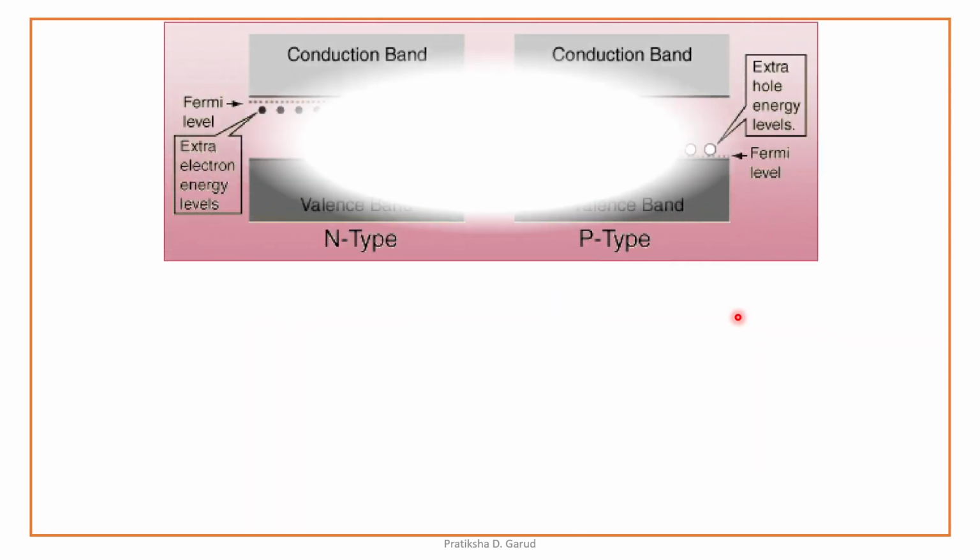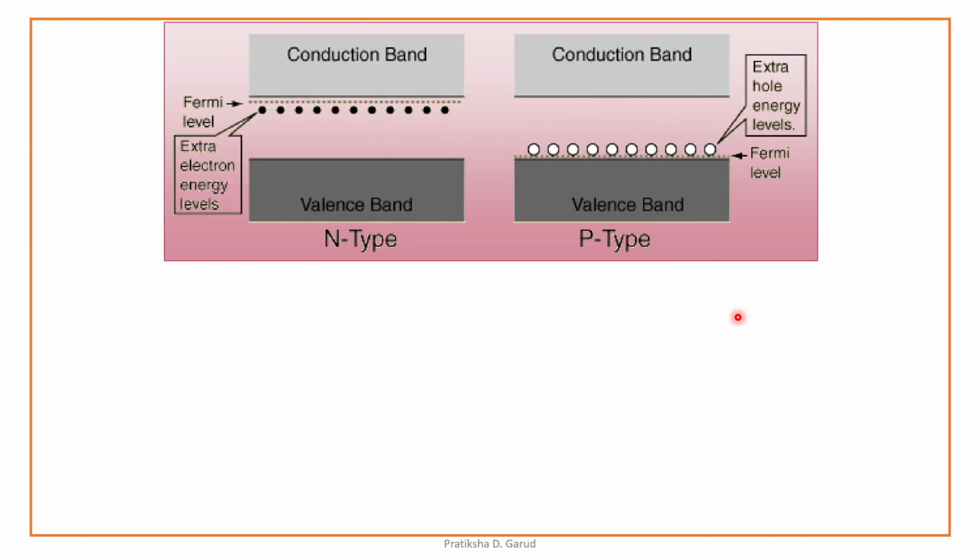Then let us correlate n-type and the p-type. Now we have seen that in case of the n-type, semiconductivity is due to the negative electrons. Negative electrons, they are moving through the semiconductor. So we are having again the valence band and the conduction band. So this conduction band contains extra electrons or the extra electron free levels, and due to these extra electrons, it is called the n-type semiconductivity.